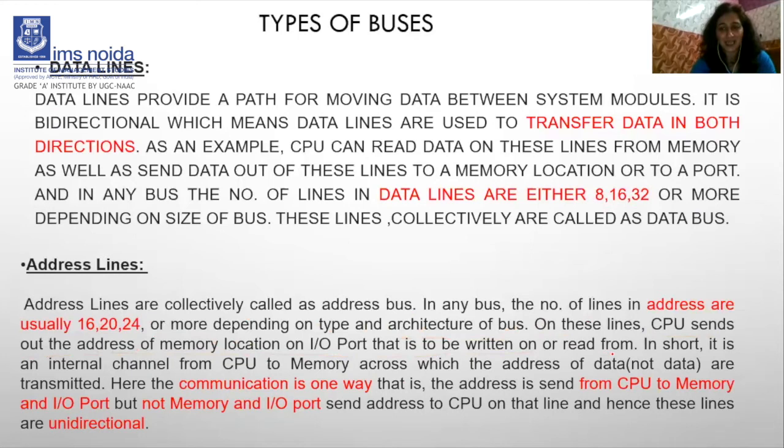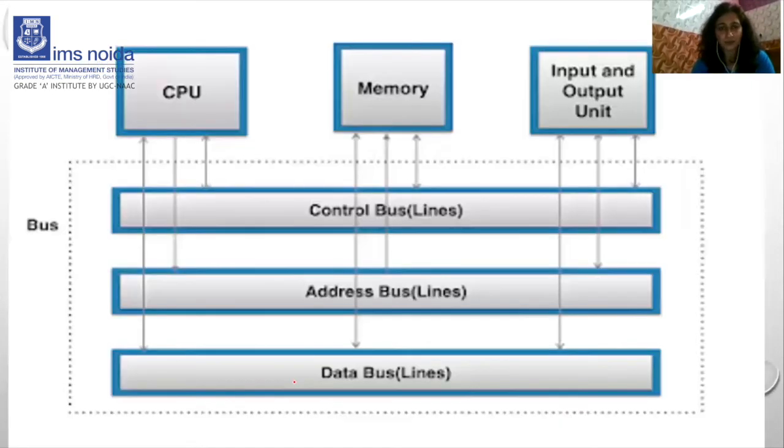We can say, this is important, it is an internal channel from the CPU to memory across which the address of data is transmitted. It means the information is transmitted and the communication is one way. What do you mean by the communication being one way, and what is the meaning of this example? We will discuss this from this diagram. Now here we will talk about the address bus. First we should know what an address bus is.